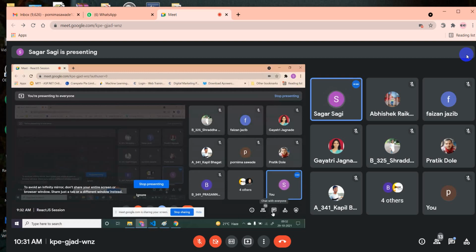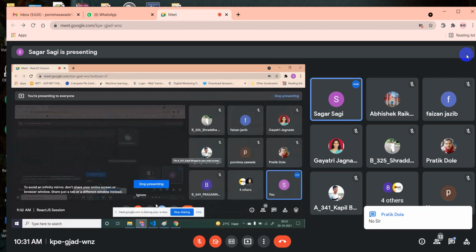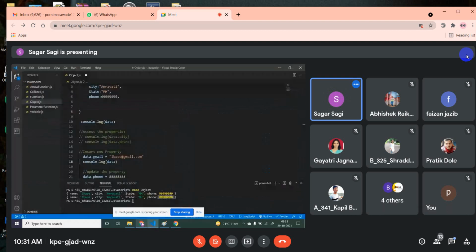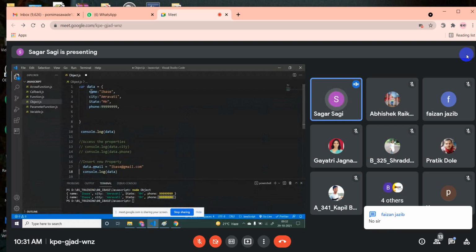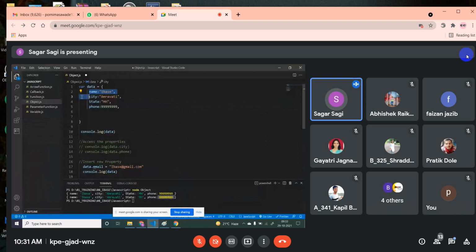Purnima, Faizan, Pratik, any guess? Yeah. So just see, someone has given the answer. Suppose in your object, if a property is already present with that key, then it will do updation.